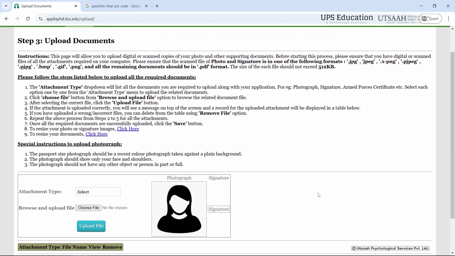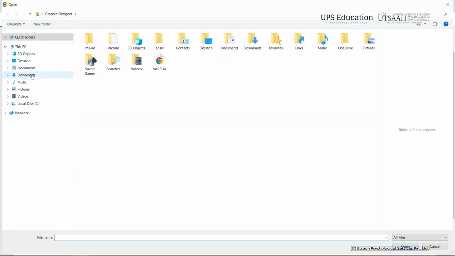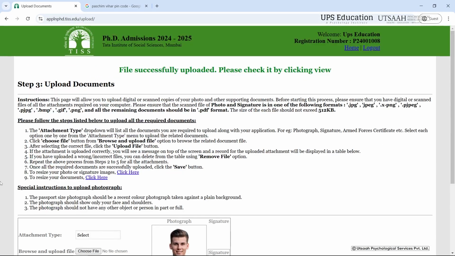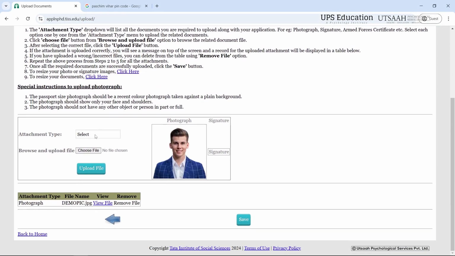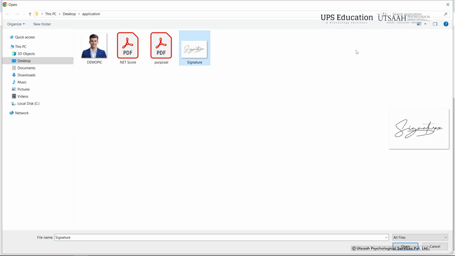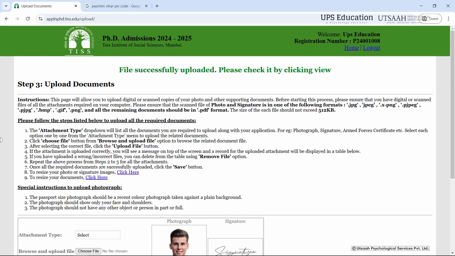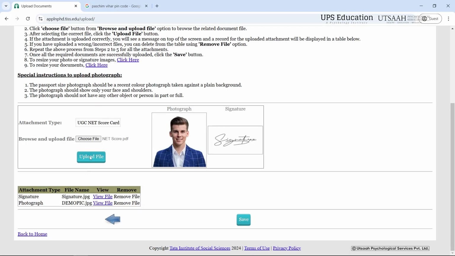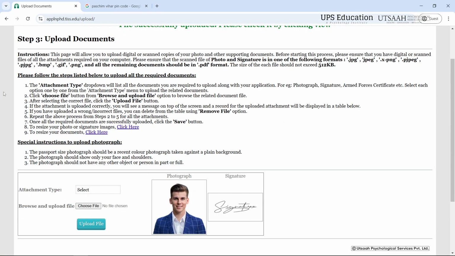As you can see that we are on the upload documents page, and here you just have to upload your documents. The required details are written here. So now you just have to upload your documents.